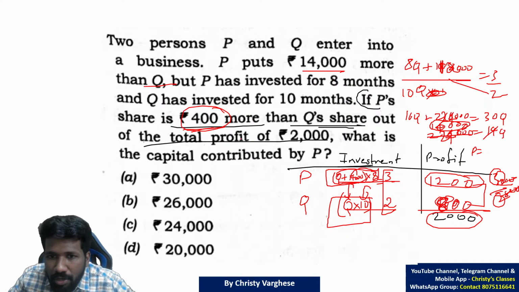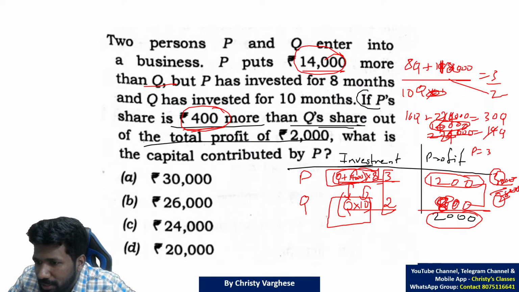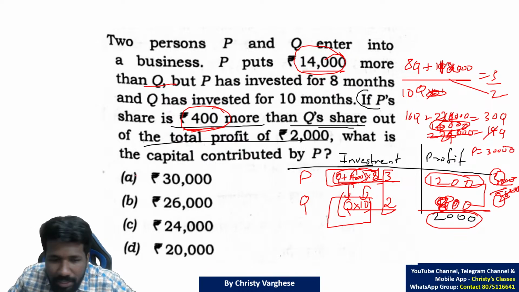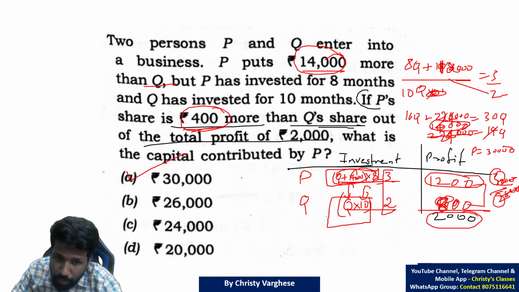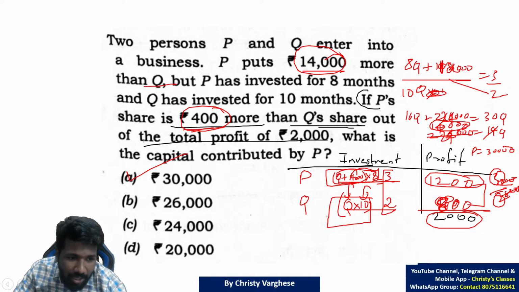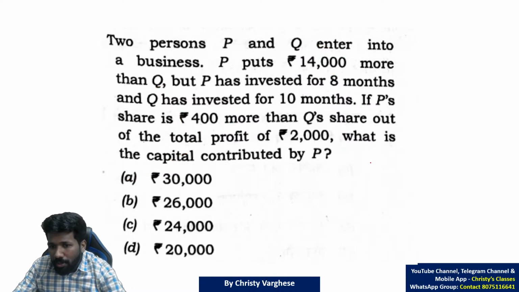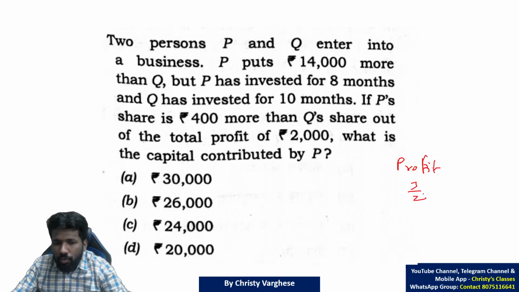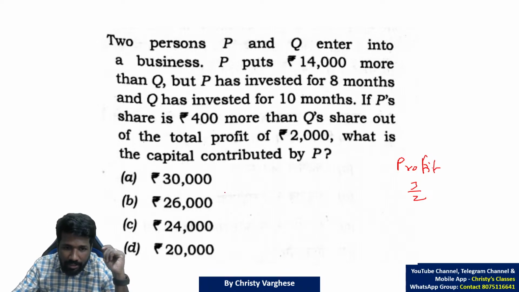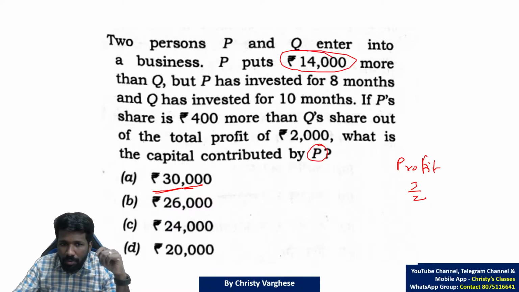P value will be what? 14,000 more than that. That is 30,000. This is the direct method of doing it. But as I told, elimination is totally possible. Once you get that the profits are in the 3/2 ratio, then you can use the elimination technique. If P's capital is 30,000, P puts 14,000 more than Q, so Q's capital should be 16,000.